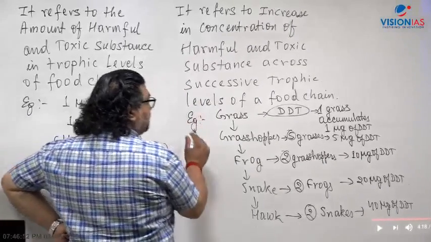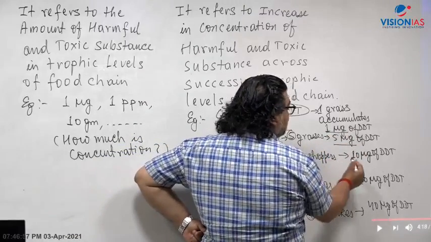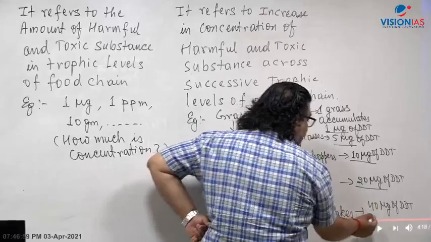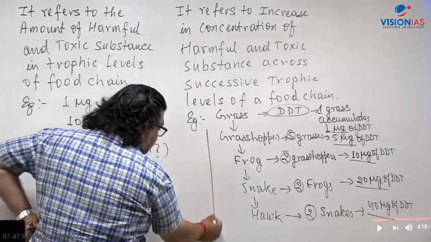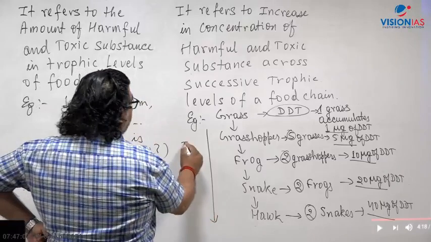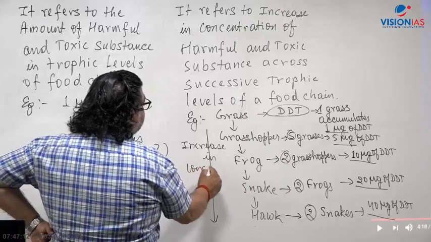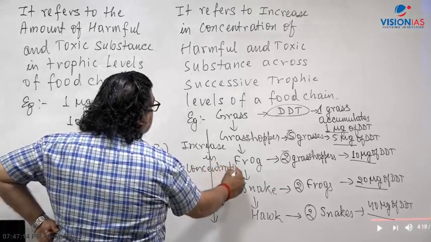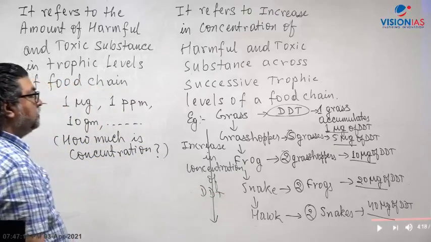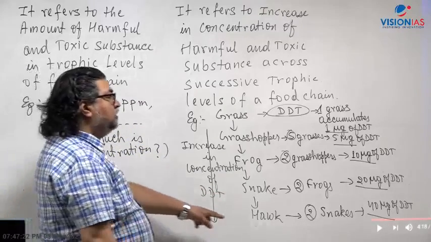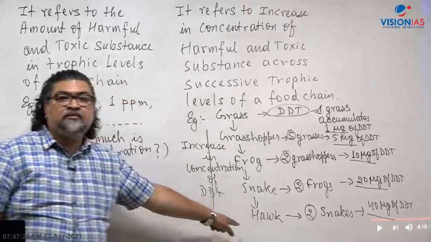So what is happening here? Now you can see, 1 microgram, 5 microgram, 10 microgram, 20 microgram, 40 microgram. So there is a continuous increase in concentration of DDT. And who will be affected the most? The most impact will be on the hawk. Why?